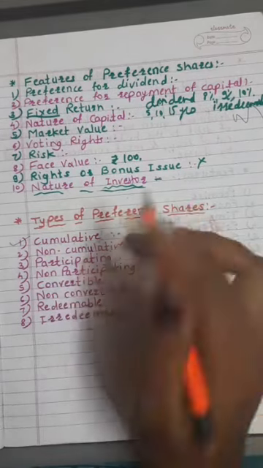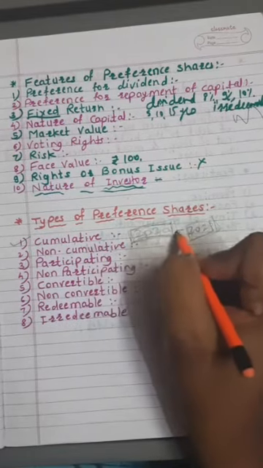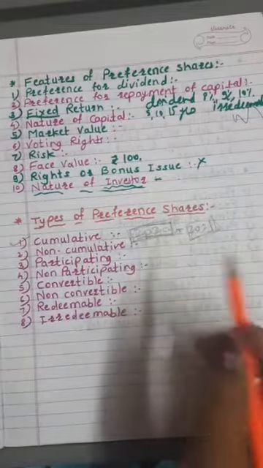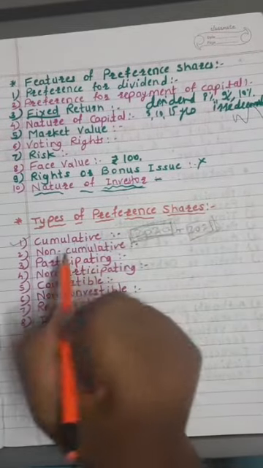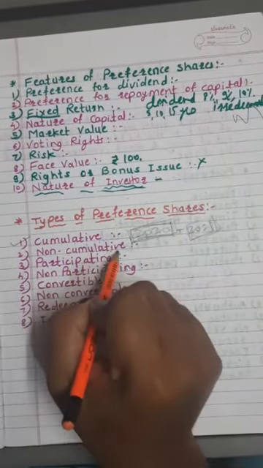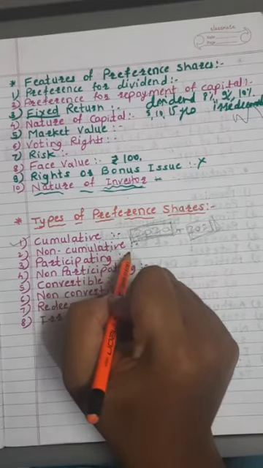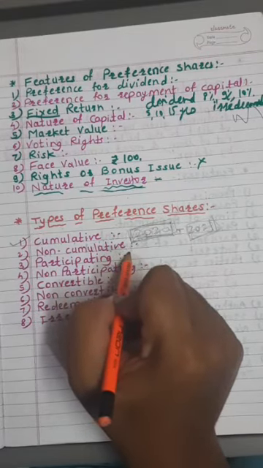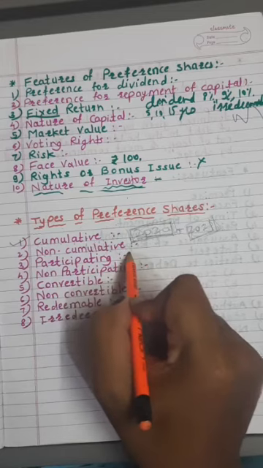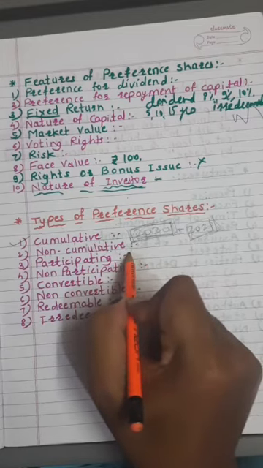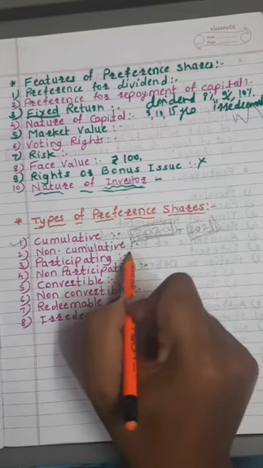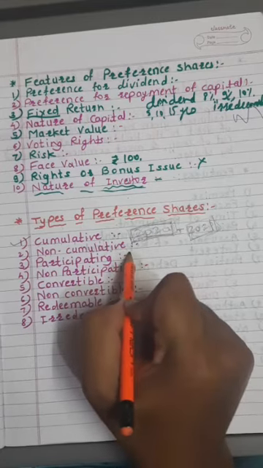That means the dividend of that year lapses. The right to claim dividend will lapse if the company does not make profit in that particular year. If dividend is not paid in any year, it is lost forever.